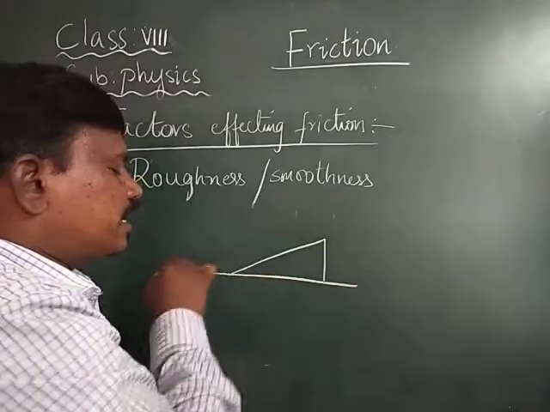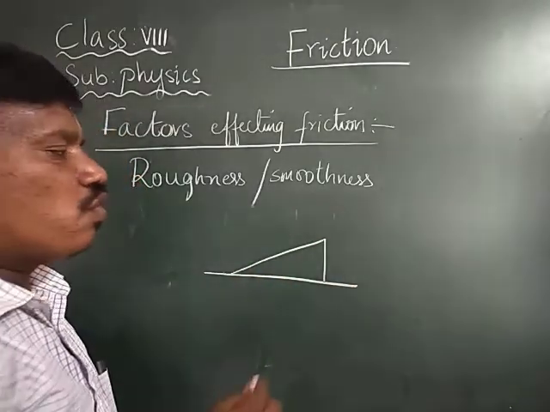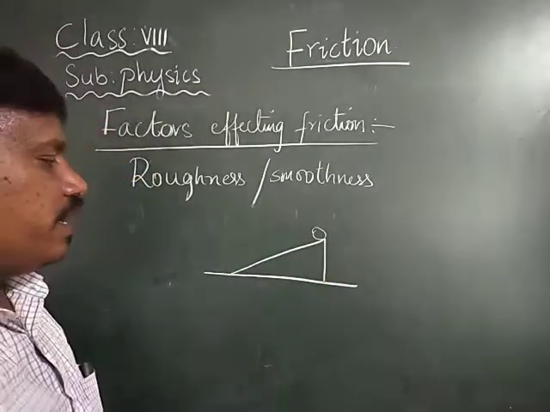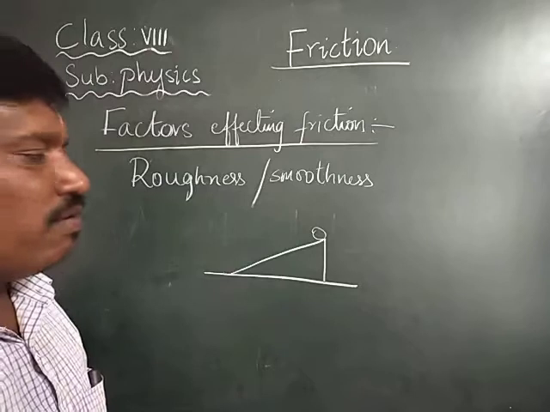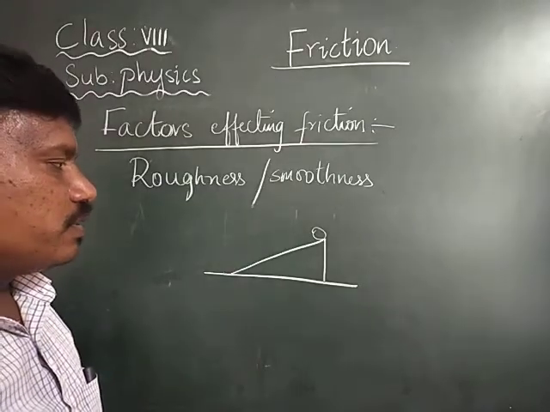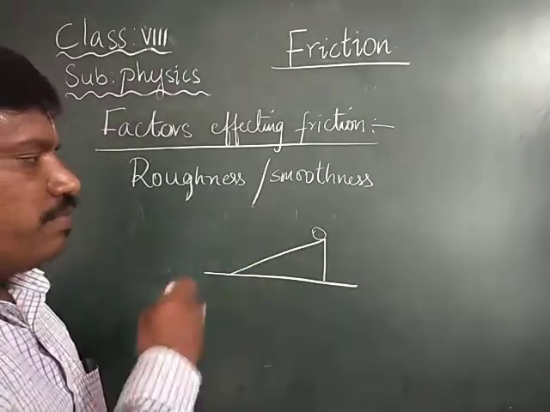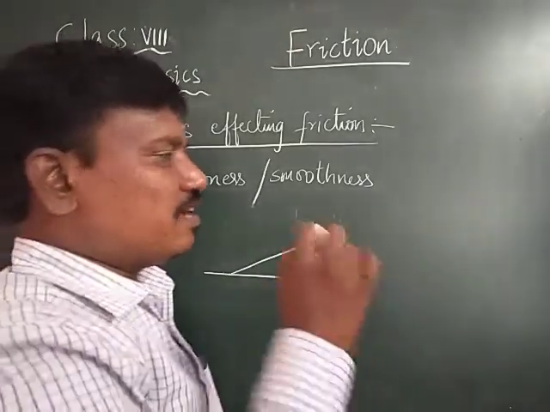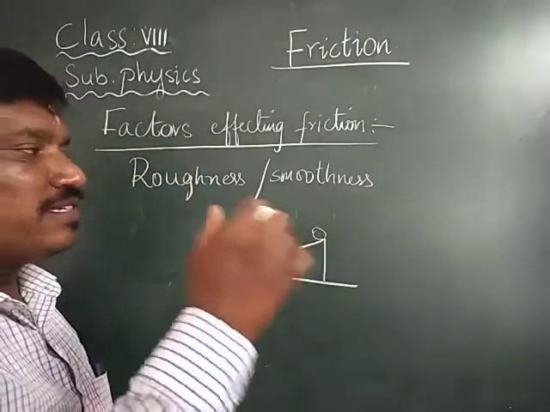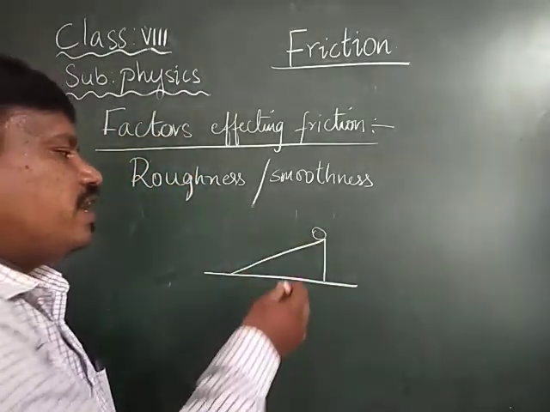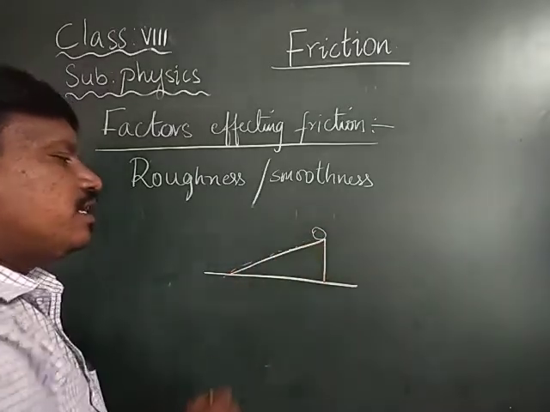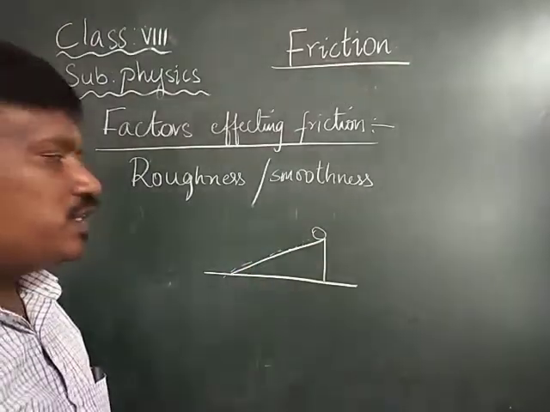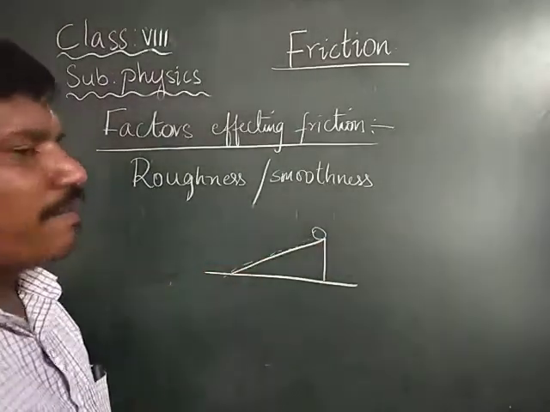Place it in an inclined position and try to roll a ball, or a pencil shell, or a pencil, whatever it is. When you roll it, the ball will move gradually down the inclined plane.